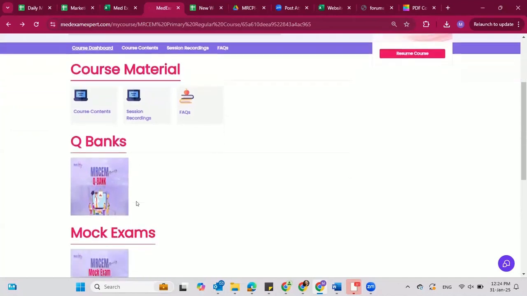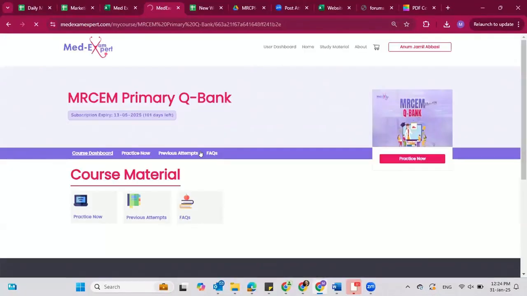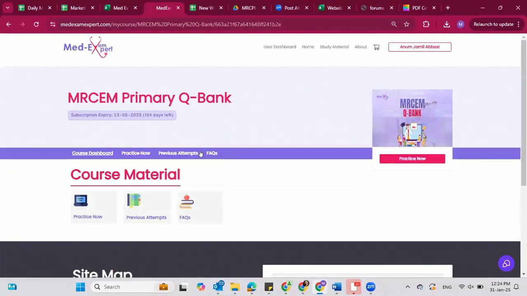Now coming towards the down section, there are Q banks available. By Q banks, I mean all the questions, around 3,000 or 3,500 plus questions, are available here. So let's open up this Q bank. In a Q bank, there would be a variety of questions. It is not like a mock exam which contains only 180 questions, but a bundle of questions topic wise, right? So module wise, everything would be listed and placed here.